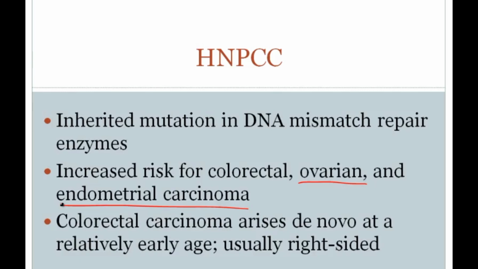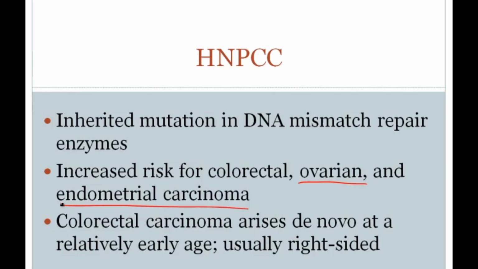So these are the two pathways by which colon cancer can arise, and it's probably important to note that there's a couple other patients that classically also get colorectal carcinoma that you also want to think about. One would be to remember that patients with ulcerative colitis have an increased risk for colorectal carcinoma, and that occurs independently. It's really the chronic inflammation that leads to the increased risk for the development of cancer. And then remember that patients with Peutz-Jeghers syndrome also have an increased risk for colorectal carcinoma. So there are a few others.